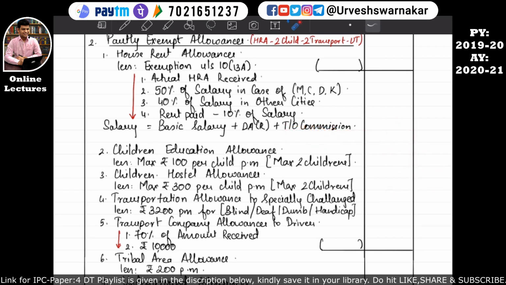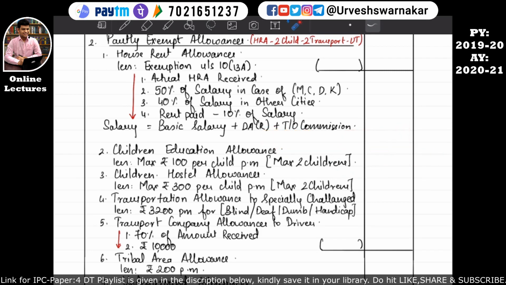But if the assessee is receiving children hostel allowance, then the deduction available under the head income from salary is rupees 300 per month into the number of children. I hope this is quite clear to you all.